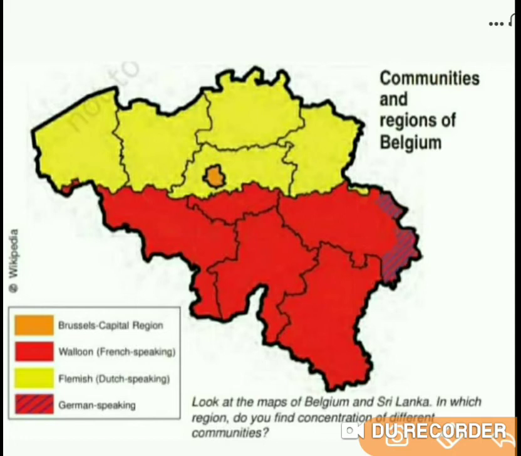And this time states are not going to be under the control of the central government. They enjoy their own power, and the central government enjoys its own power. So I hope you are not in confusion. Central government means the Brussels government here, and state governments means the governments of the Wallonia region and the Flemish region. After the amendments, the central government has its own power and the regional governments have their own power.